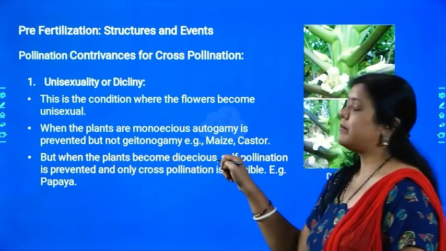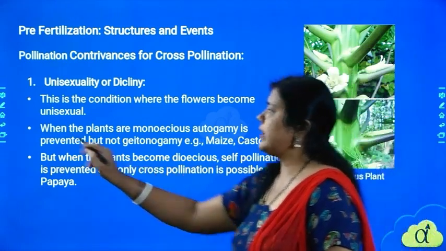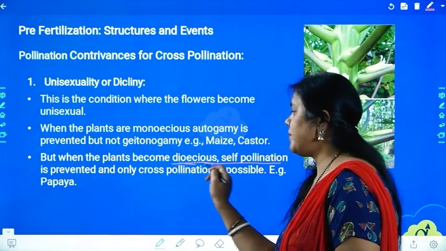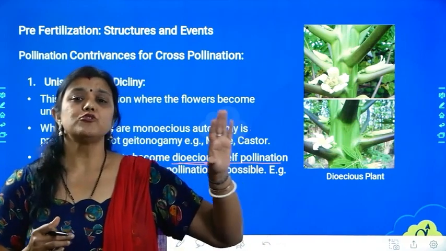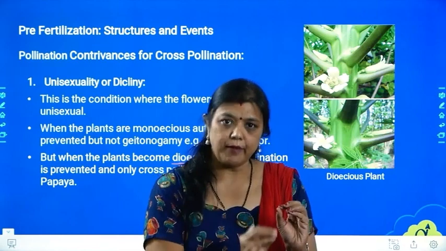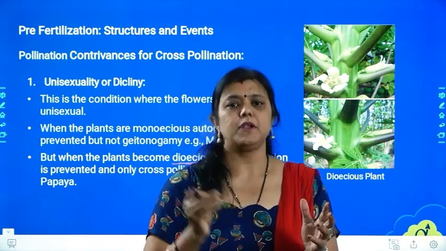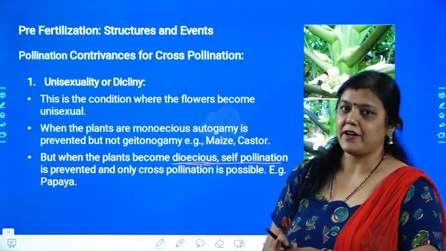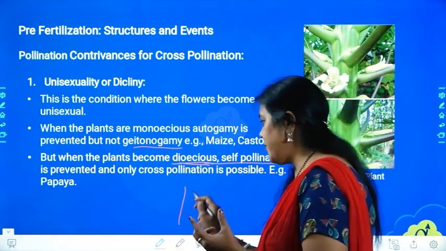So when the plant becomes dioecious, self-pollination is completely avoided. This is one of the very best ways to avoid self-pollination. But in nature, it is not always possible for a plant to become dioecious, with a separate male plant and female plant. It is possible that in the same plant there is a male flower and a female flower. That is possible. But in that case, autogamy can be avoided, while geitonogamy cannot be avoided, because, as I hope you remember, in geitonogamy the flowers are on the same plant.